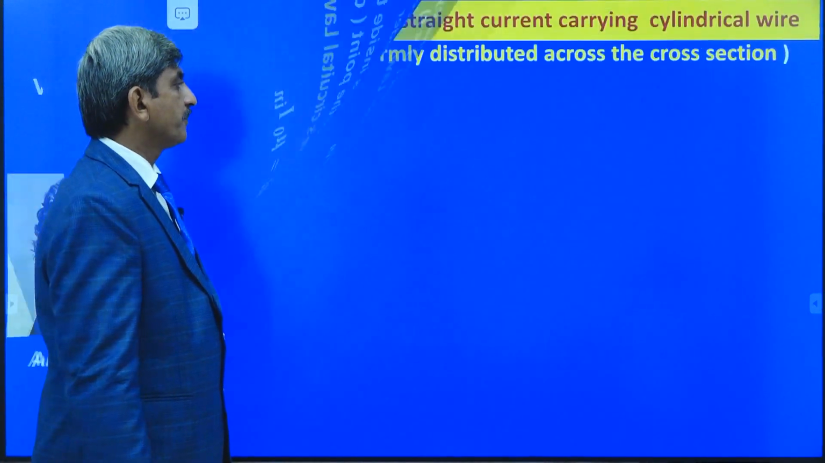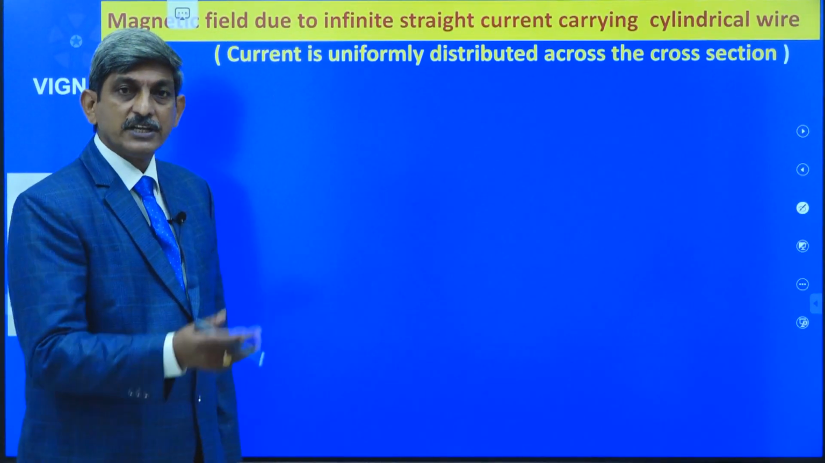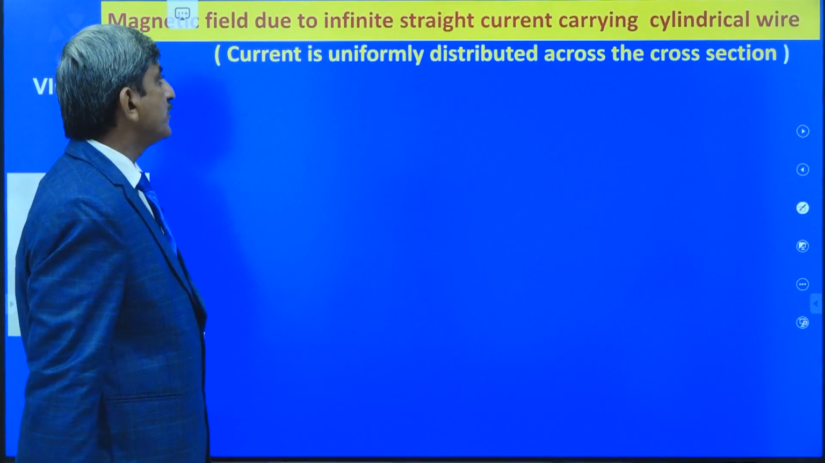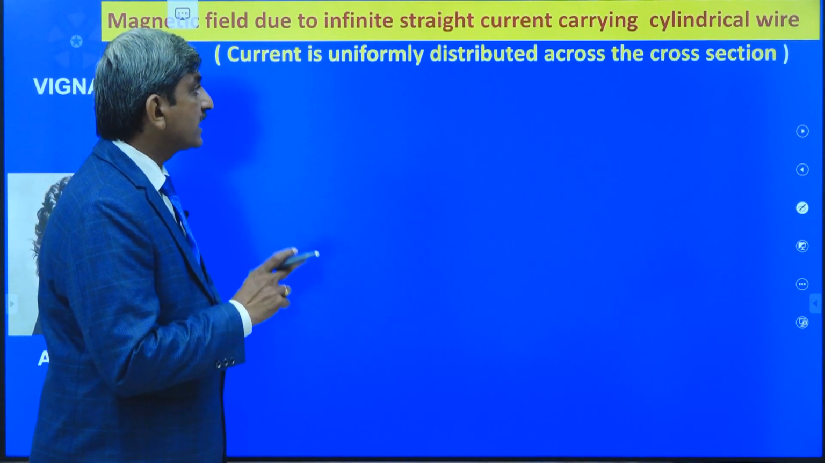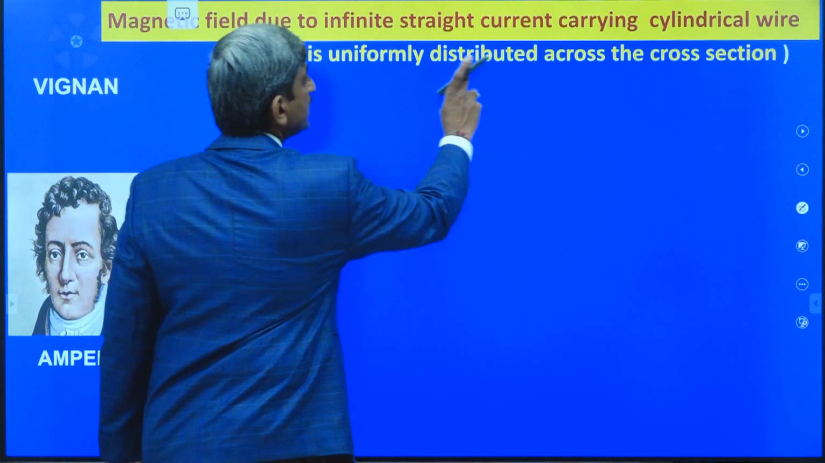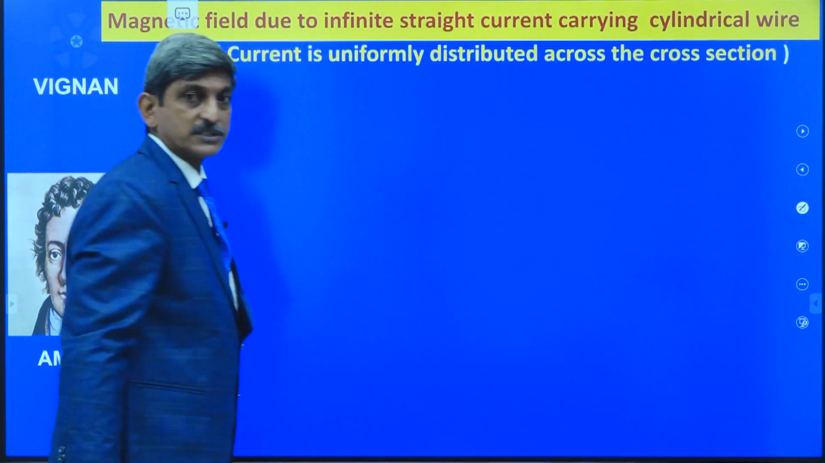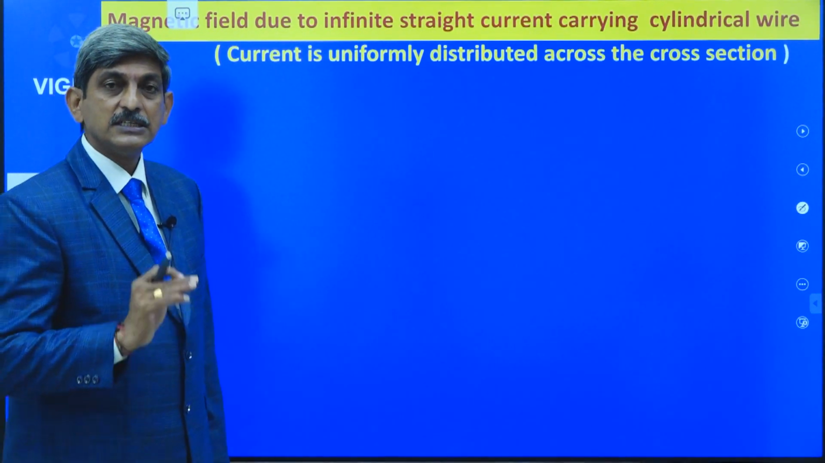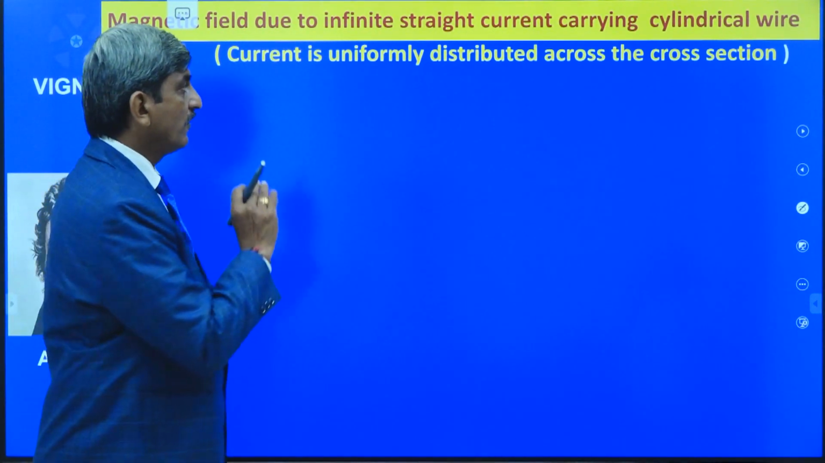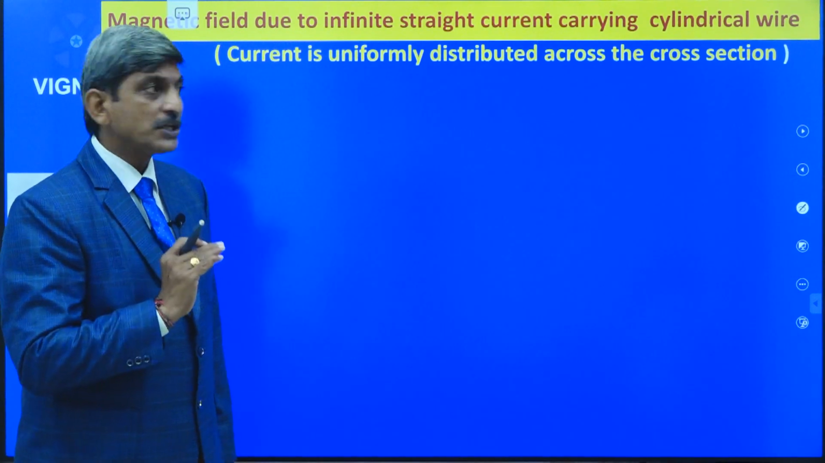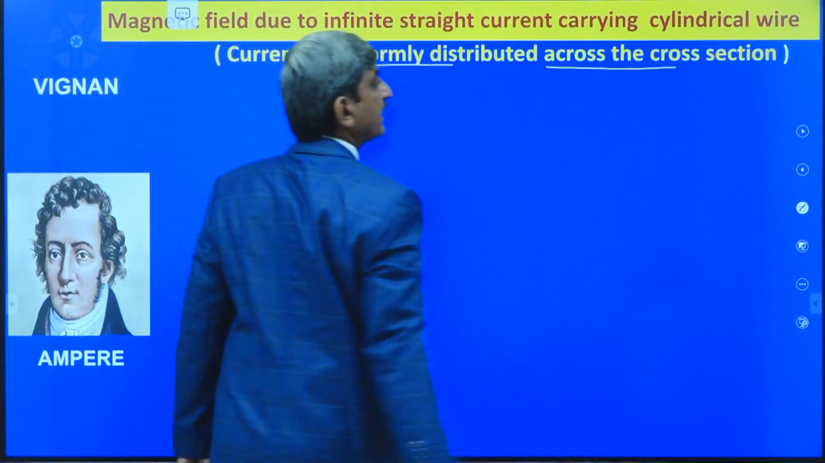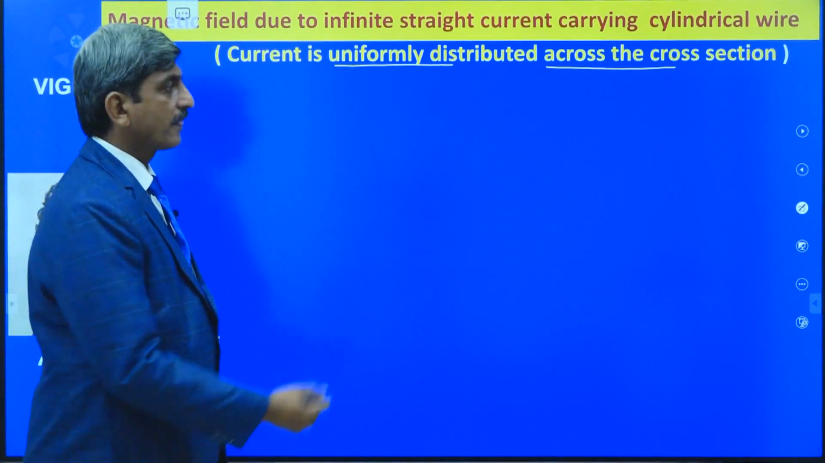Now come to another case which is different from the previous case. I am going to calculate the magnetic field due to an infinite straight current carrying cylindrical wire in which the current is uniformly distributed across the cross section. In the previous case, the current is passing only along the surface of the cylinder, whereas here the current is uniformly distributed across the entire cross section of the cylinder. For this,